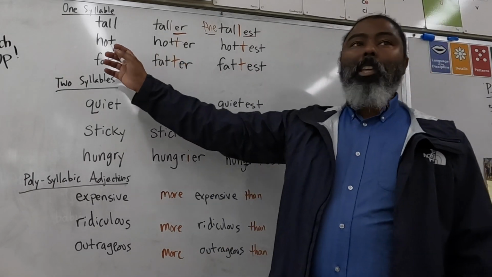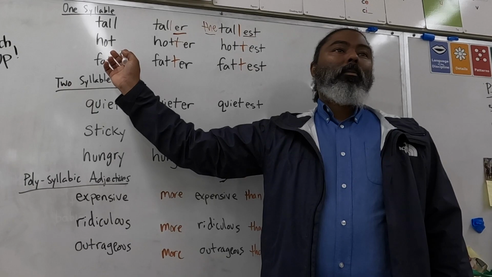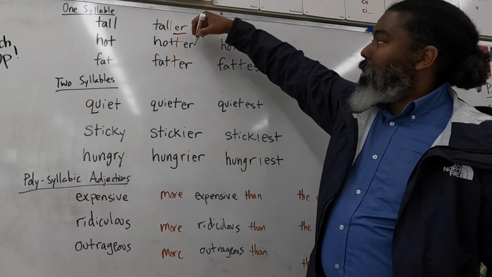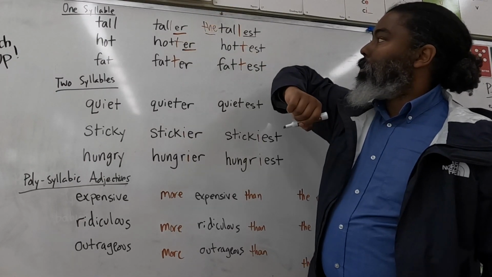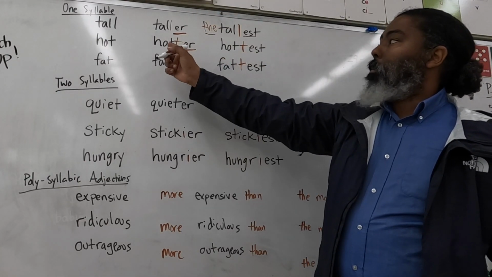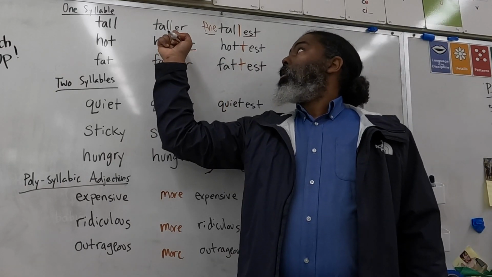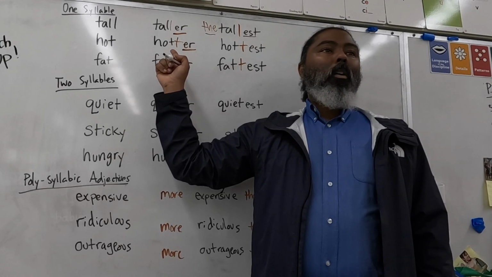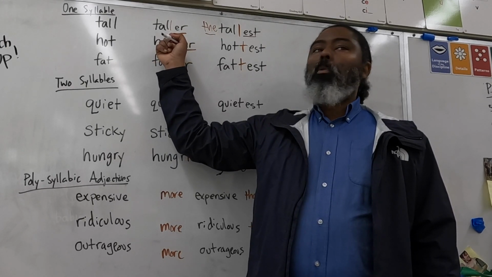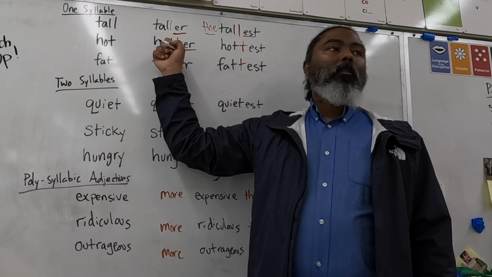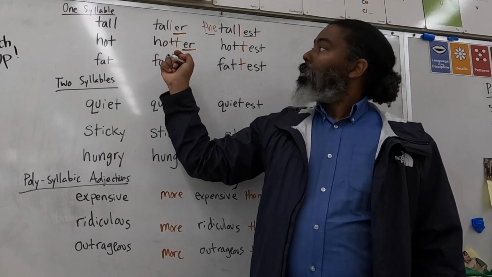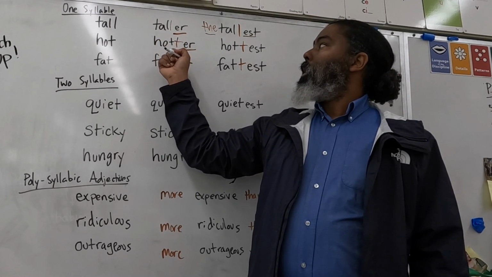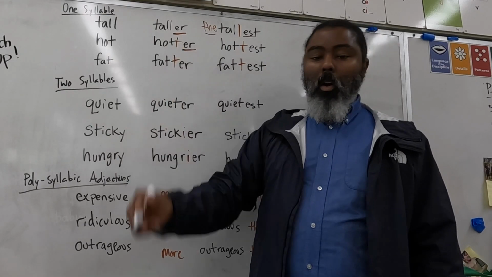All right. Let's look at the adjective hot. What is the comparative? Hotter. So we simply add ER to make the comparative. But notice, in hot, we do not only add the ER, we have to double the last consonant. H-O-T-T-E-R, okay?